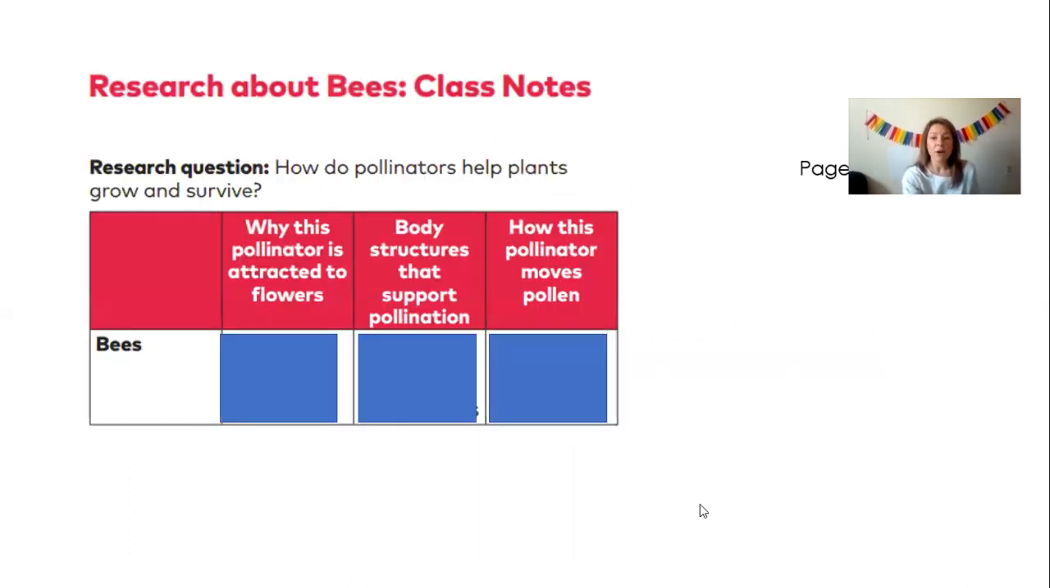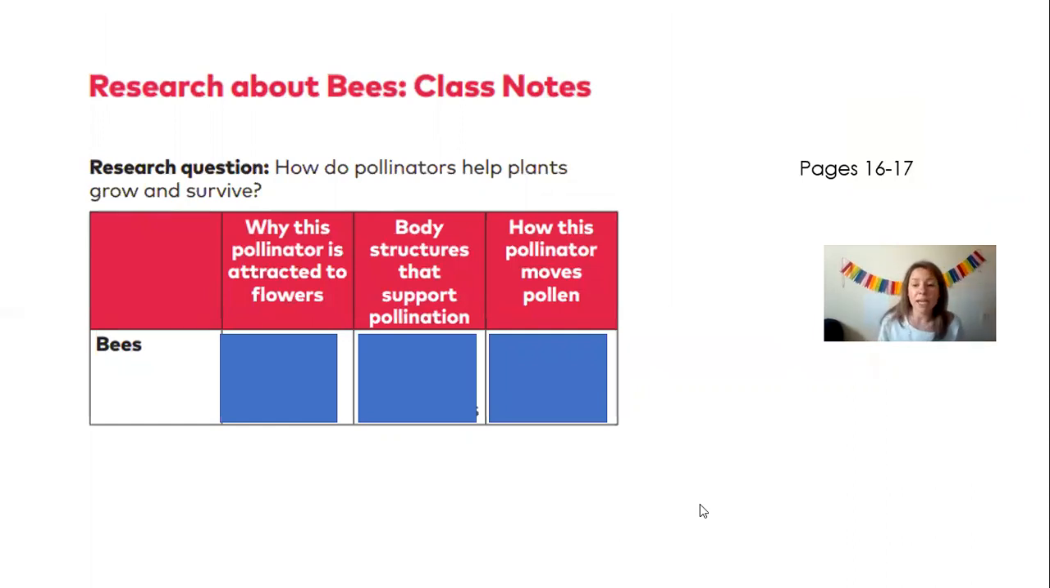You, friends, are going to listen to me read pages 16 and 17 in our book. Then you are going to answer these 3 different sections about how bees help plants grow and survive. So the first question is why this pollinator is attracted to flowers. The second one says the body structure that supports pollination. So what on its body helps pollination occur? And then how this pollinator moves pollen. So how does the bee move pollen?